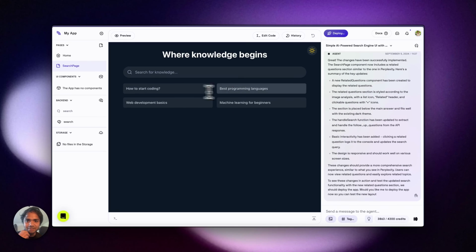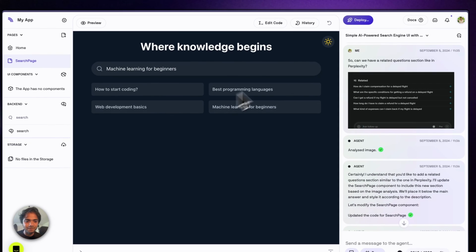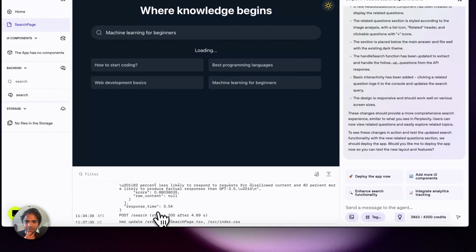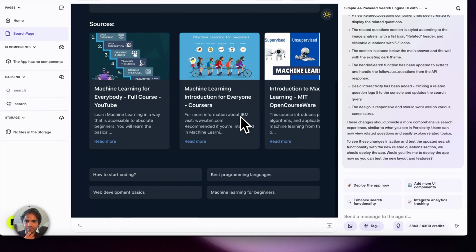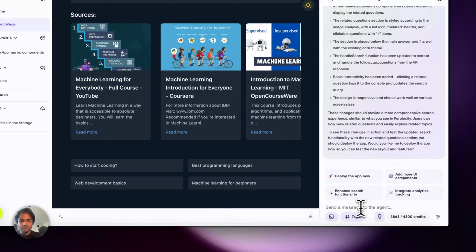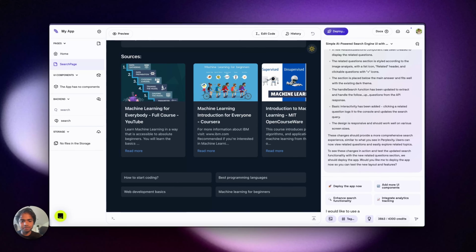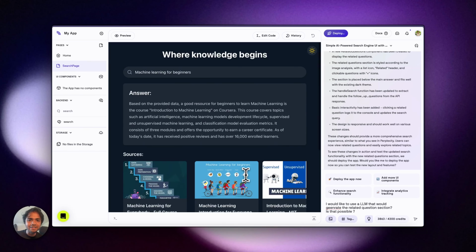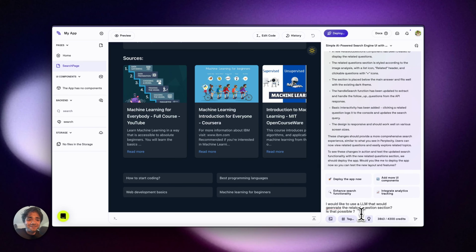It has made a few changes. So I'll just search for machine learning for beginners. It's loading, making the call. Perfect, we have something. And I would like to use an LLM to generate the related question section. Is that possible? Because now it creates the same stuff. How would it create them? It needs some LLM, right, that would generate the related question section. Is that possible? How about we use OpenAI?